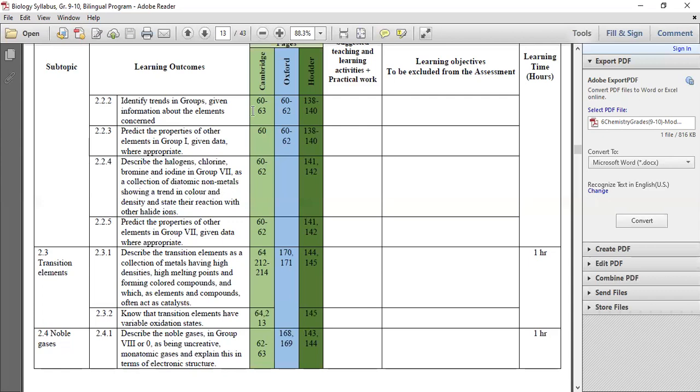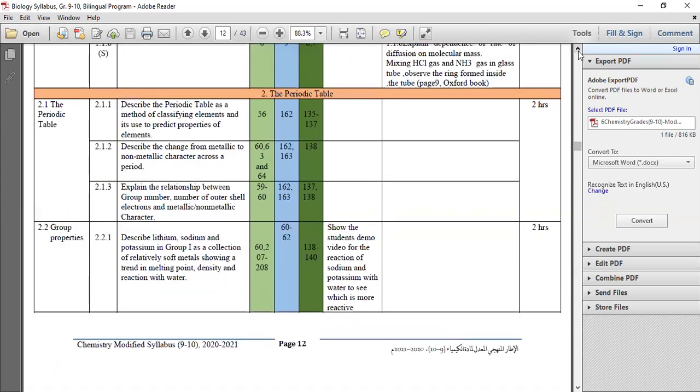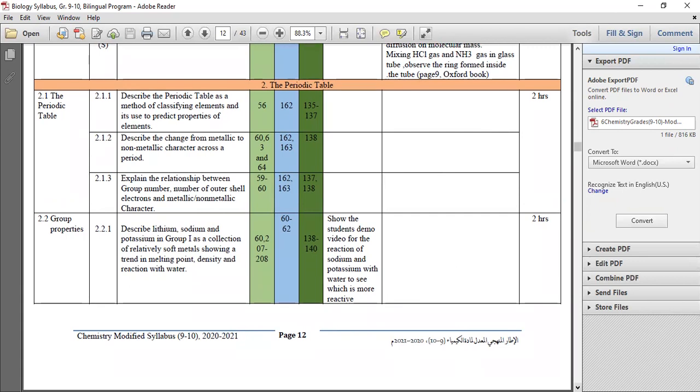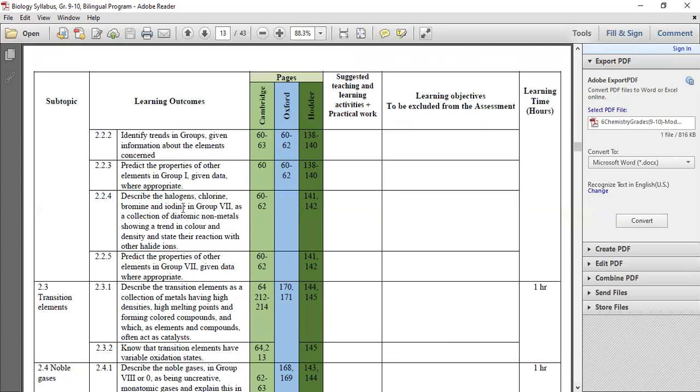First, look at the projector, please. We have some important points here that I want to show you. Here, group properties. Last time we studied lithium, sodium and potassium in group 1A as a collection, like their softness, their hardness, their density. Group 1 and 2 we studied. We want to start today halogens, not noble gases. Halogens we did not finish. Did we finish? No.